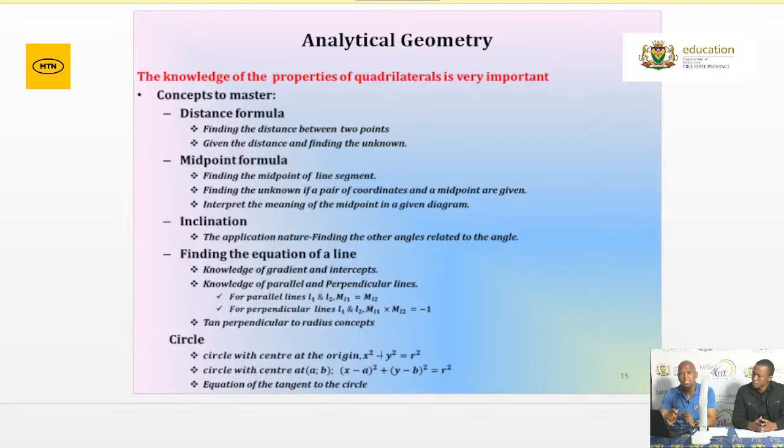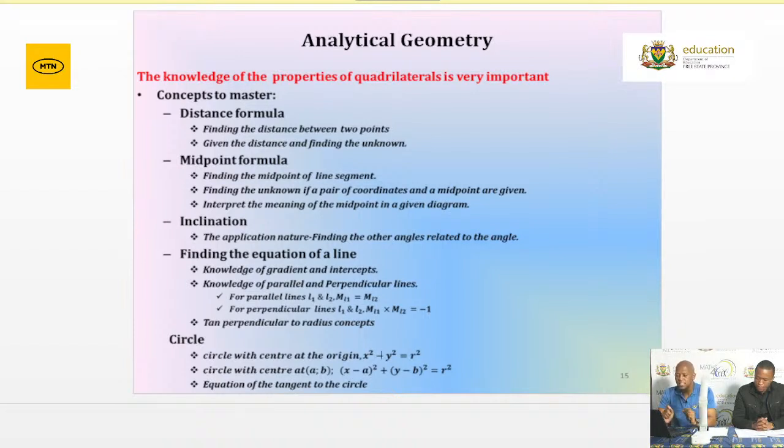Now we've got the distance formula in that information sheet. Make sure that we are able to locate the correct formula that talks to the distance. But when you are preparing yourself on the distance, please make sure that you are able to find the distance between the 2 points. Now I'm saying the distance, but they can also ask the question to say, determine the length of AB. They are still saying the same thing. Please make sure that you are able to locate the correct formula.